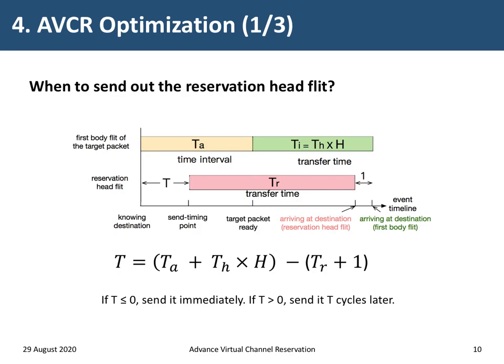The establishment of the highway and the transfer of the target package could happen at the same time. The best case is that the first fleet of the target package can arrive at the destination just one cycle after the reservation head fleet without any conflict during the transfer. Based on this case, we proposed the equation to calculate the best sending point. If the result is not bigger than 0, send the reservation head fleet immediately. Otherwise, send it T cycles later.